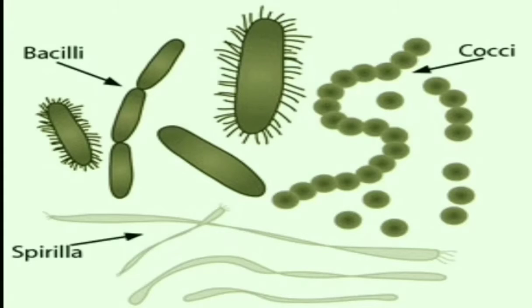In this, different types of organisms come, such as bacilli, which are rod-shaped, cocci, which are spherical shaped, and spirilla. Some are covered by cilia, and some have flagella on their ends.